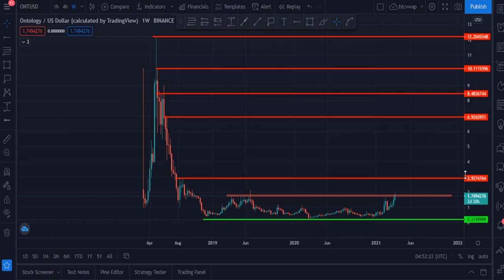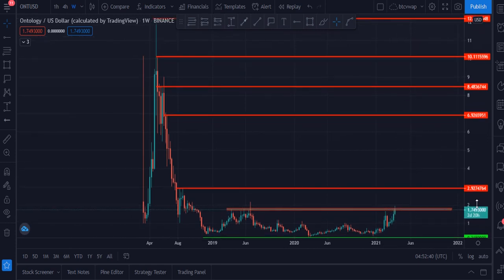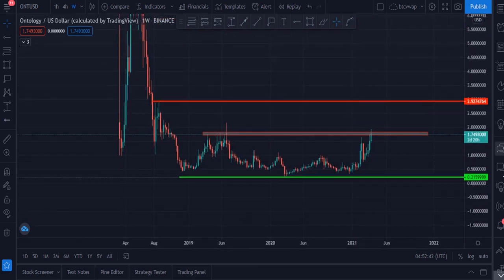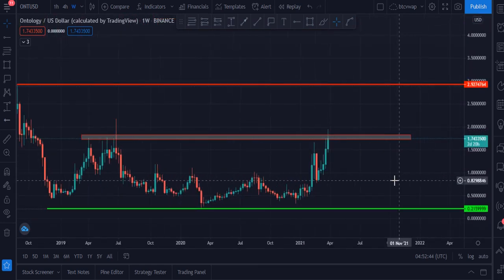I will do technical analysis on the weekly chart for more accuracy. It is currently at $1.74, and how beautifully it breaks this upside resistance, which was at $1.70. Here you can see. Let me zoom this.